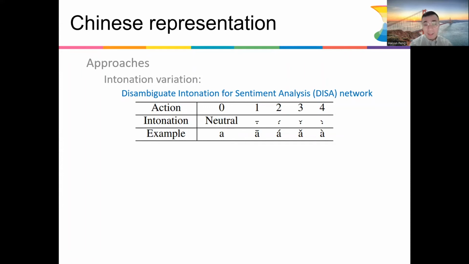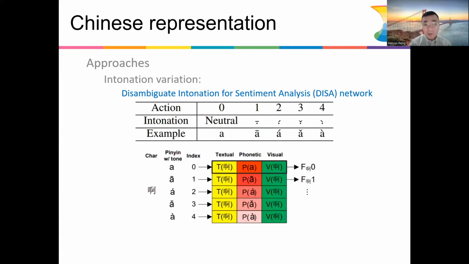So this is essentially a reinforcement learning network. We map the 5 different intonations to 5 actions, here denoted 0 to 4, as different indexes. So what is essentially used in our framework is, for example, for 1 Chinese character A, it will have 5 different tones, and each tone will map to 1 index.